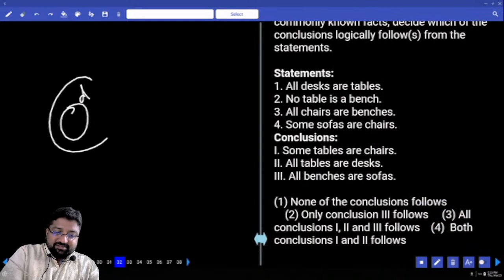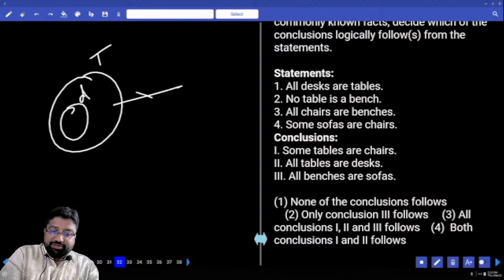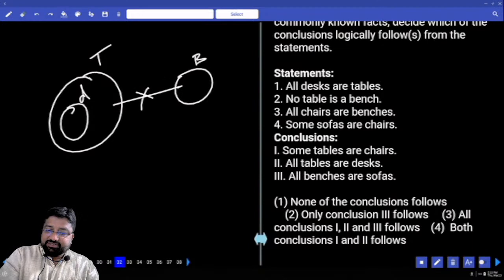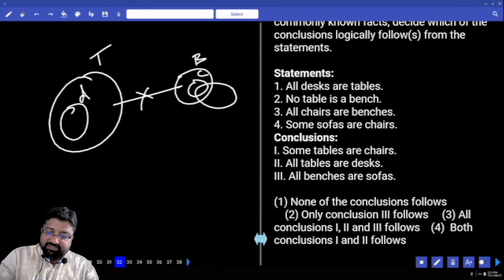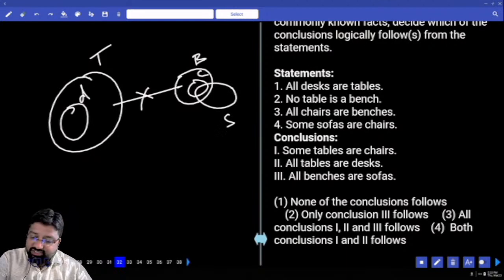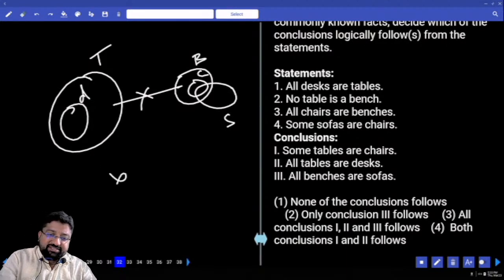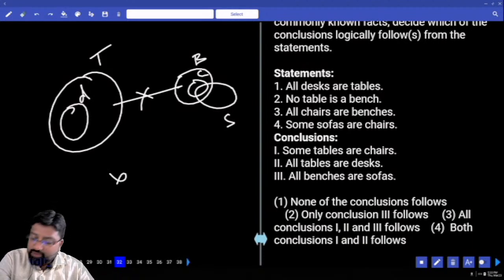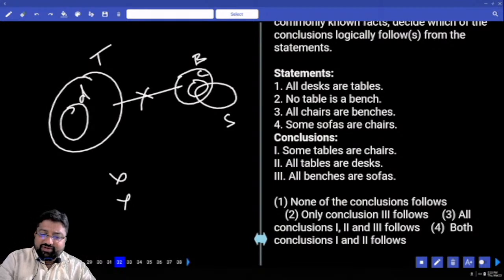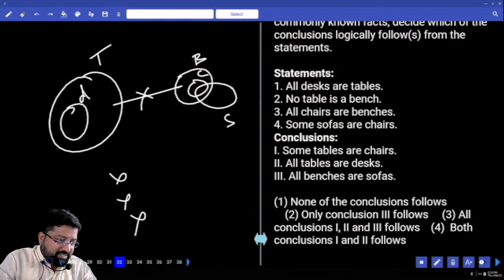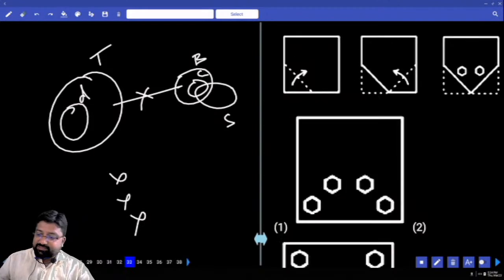All desks are tables, no table is a bench. All chairs are benches. Some sofas are chairs. First conclusion, some tables are chairs. Is there any relationship between table and chair? No. All tables are desks. Do you see all the tables inside desk? No. All benches are sofas. Do you see all the benches inside sofas? No. What's the answer? None.